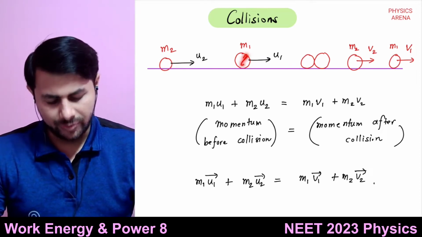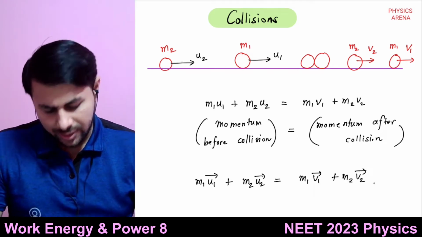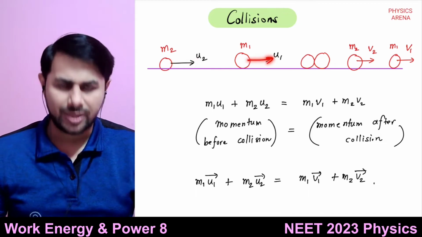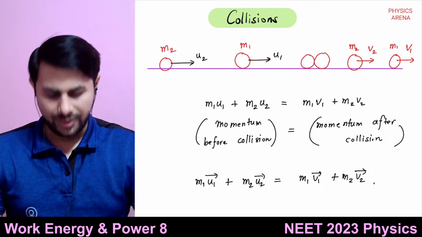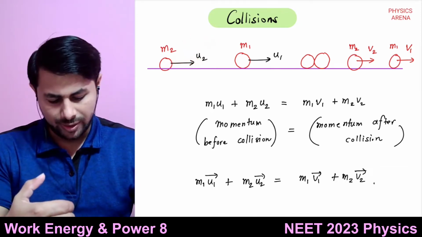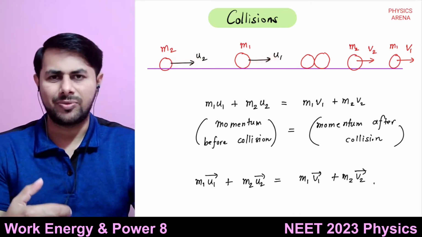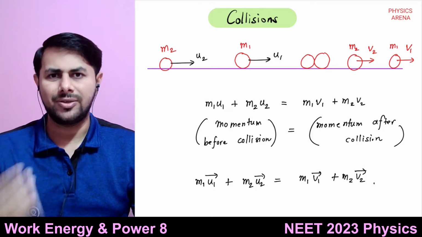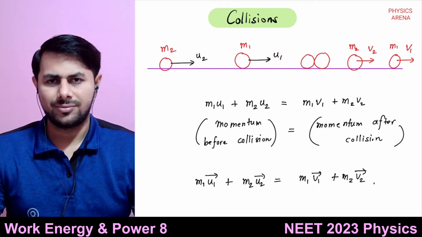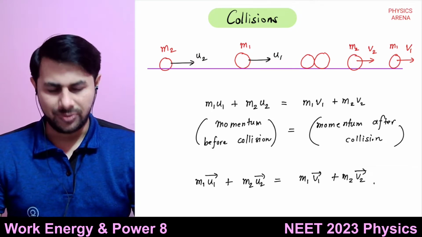If the first body was at rest, we could say it is approaching with velocity u2, but the first body is also moving with some velocity. The second body is coming closer with velocity u2, but the first body is going away with velocity u1. So the relative velocity of approach is u2 minus u1.